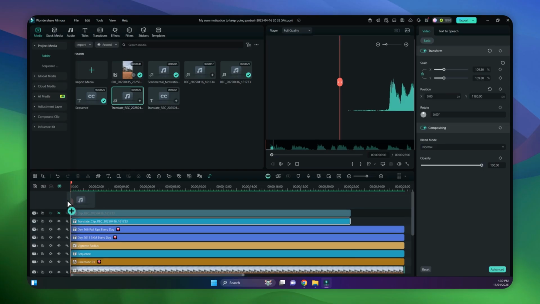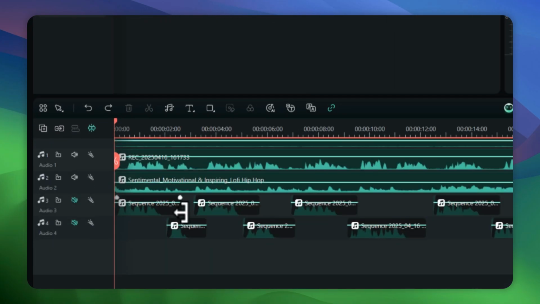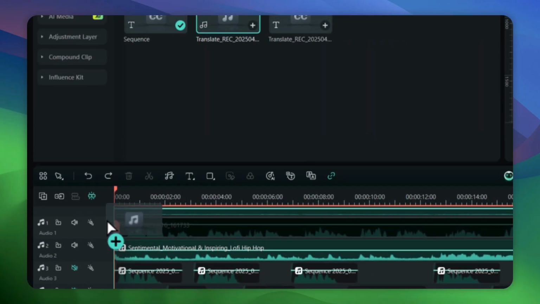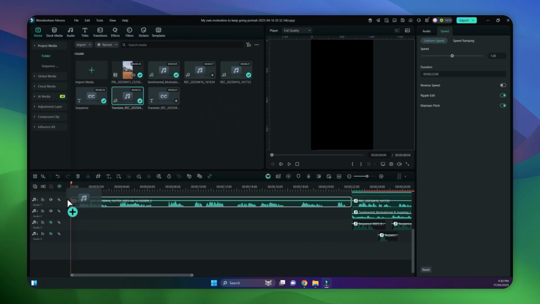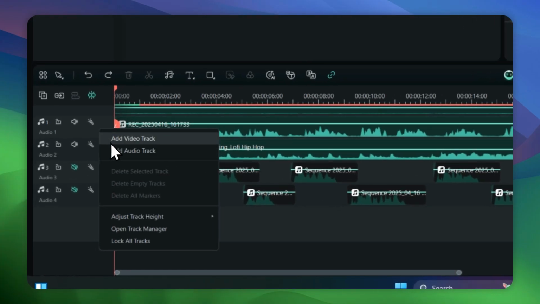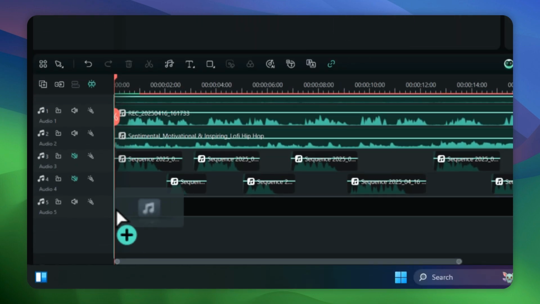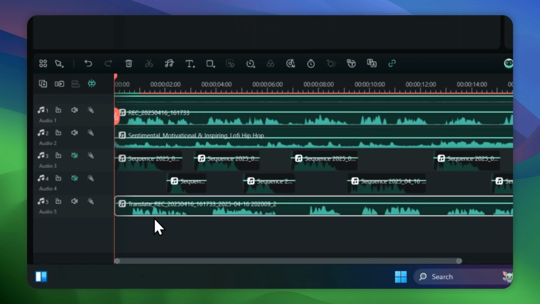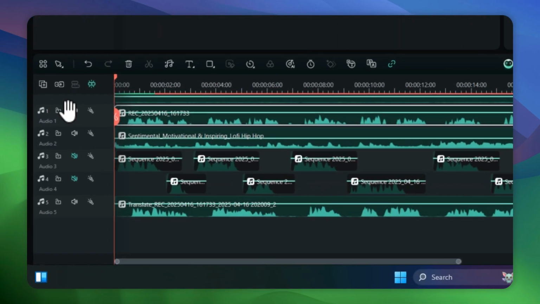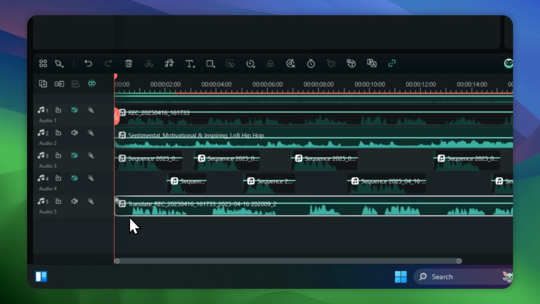I'm just going to plug it in, put it here. Just maybe above this one. Just gonna add an audio track here. Put that here. Okay, let's see how this sounds. I'm gonna mute this original one, which is in English, and now it's gonna play this one here.